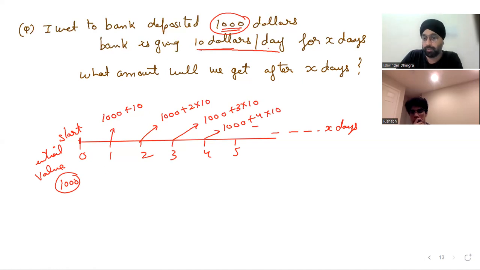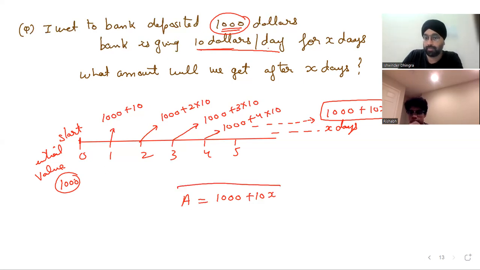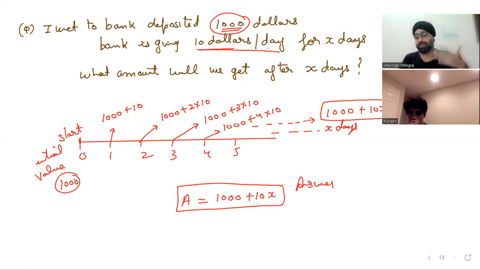So this means if I move forward, I can say the amount after X days will be 1000 plus 10X, 1000 plus X times 10. Can you understand? So I can write amount is equal to 1000 plus 10X. That is an answer. You solved the question in front of me, isn't it? You said 1000 plus 10.